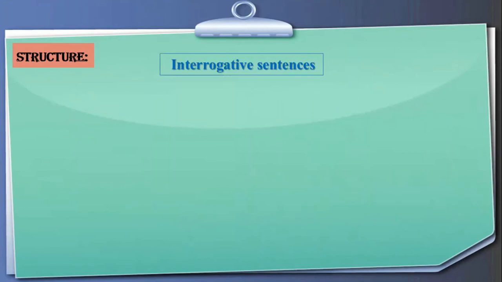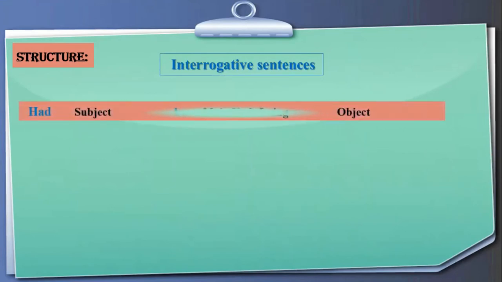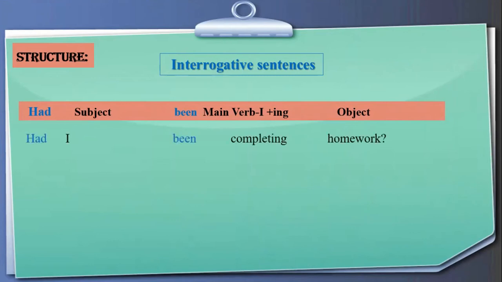Here is the structure of interrogative sentences. First, we put had as a helping verb, subject, then been, first form of the main verb plus ing, and object. Had I been completing homework? We put the interrogative symbol at the end of the sentence. Had he or she been completing homework?